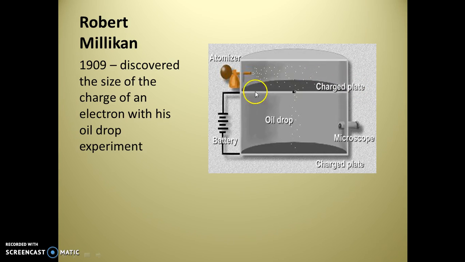He turns the charged plate on, and as he changes the amount of electrical current running through the plates, he notices that the particles slow down, stop, and some of them actually reverse. So based on the distance that these particles of oil fell, the rate at which they were falling, he was able to figure out that the charge on an electron is approximately -1.